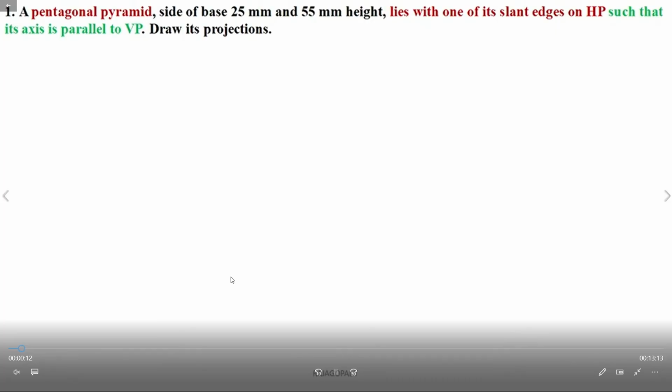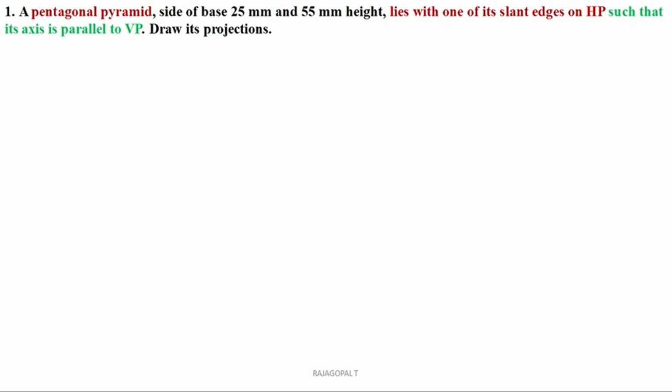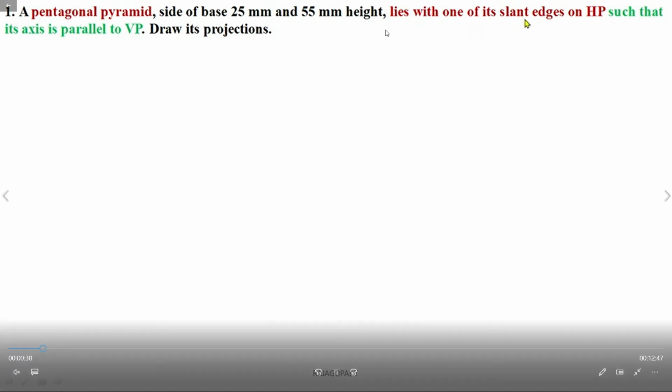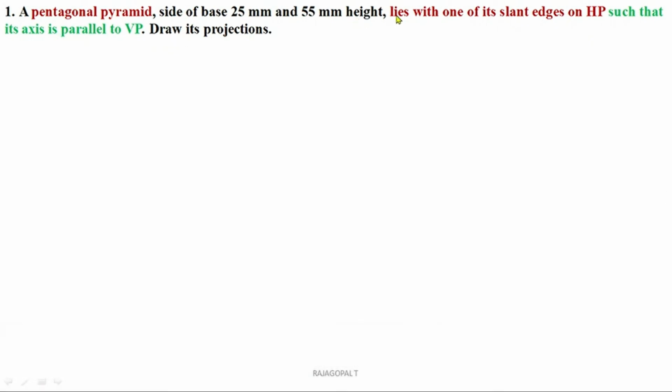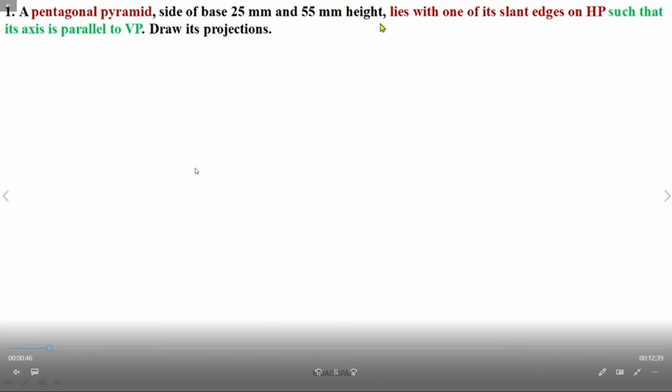A pentagonal pyramid, side of base 25 mm and axis 55 mm height, lies with one of its slant edges on HP such that the axis is parallel to VP. Slant edge on HP, not base. Draw its projections. Slant edge on HP means the front view is